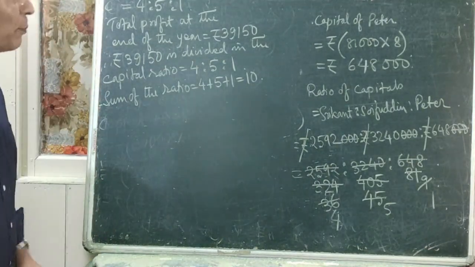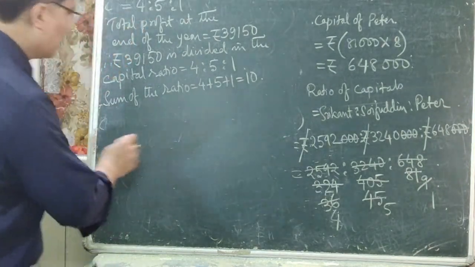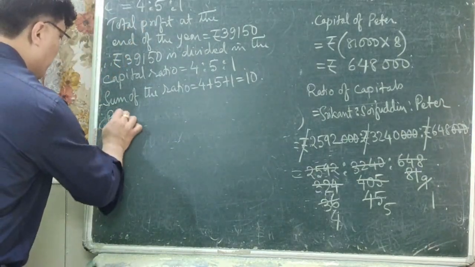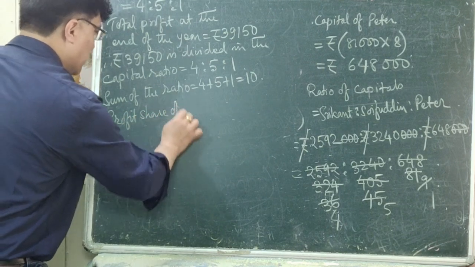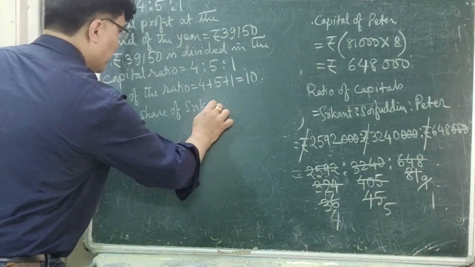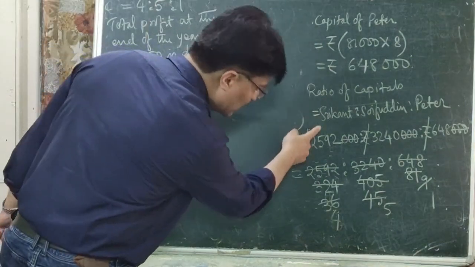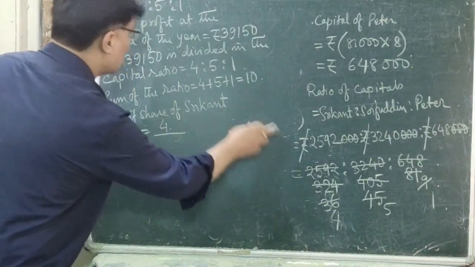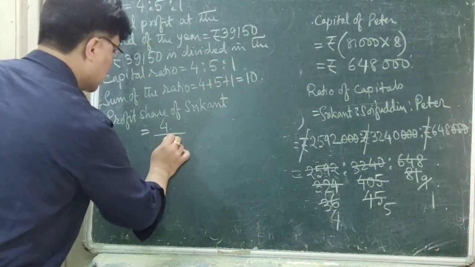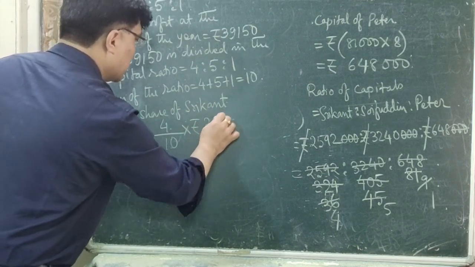Now what will be the profit share of Srikanth? Now we can find out the profit share of Srikanth. Therefore, profit share of Srikanth is equal to, Srikanth's equivalent number is 4. 4 divided by the sum of the ratio, which is 10, into rupees 39,150, the total profit at the end of the year.